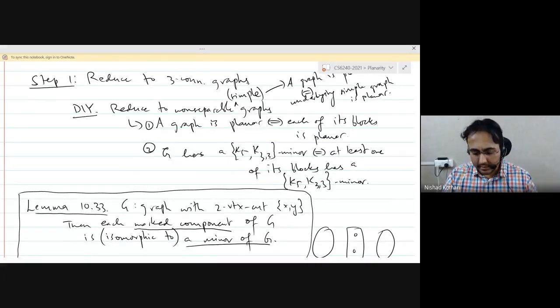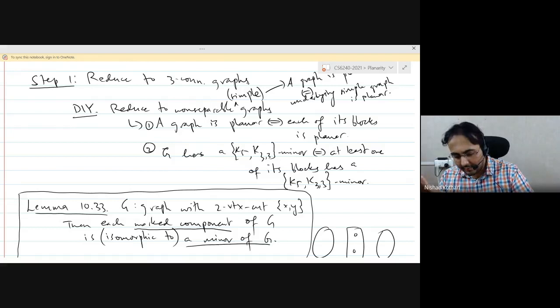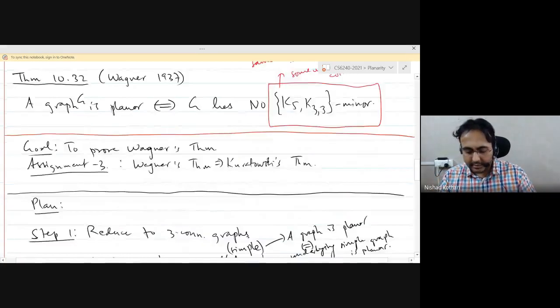And what we discussed is that instead of proving Kuratowski's theorem, which is about subdivisions of K3,3 and K5, we will actually prove Wagner's theorem, which is about minors of K5 and K3,3, which is a weaker notion of graph containment. So if a graph G contains another graph J as a minor, it may not contain J as a subdivision. But if it contains J as a subdivision, then it does contain J as a minor. Okay, so we discussed those things yesterday.